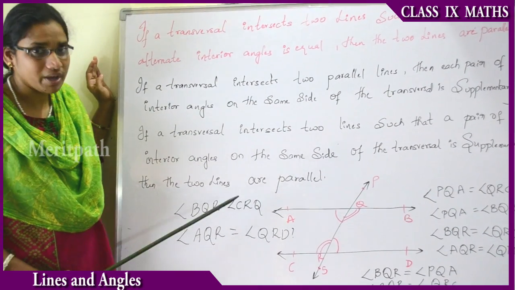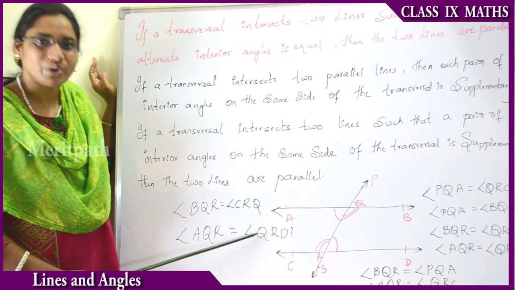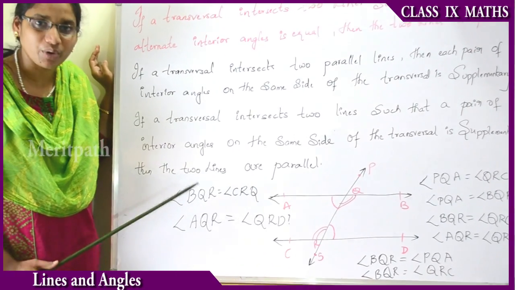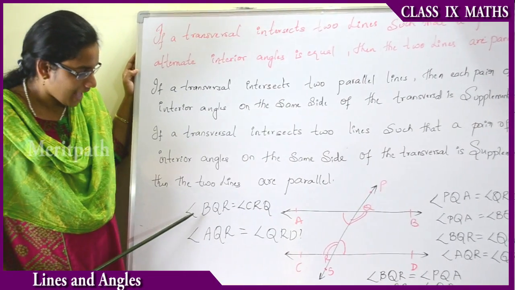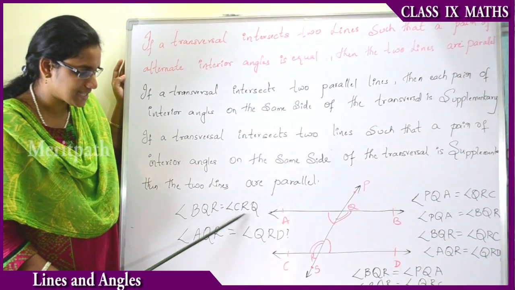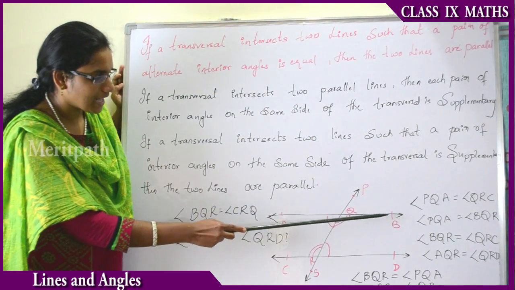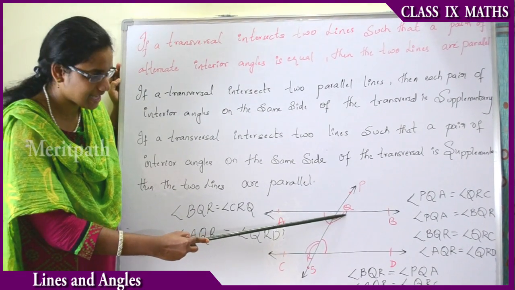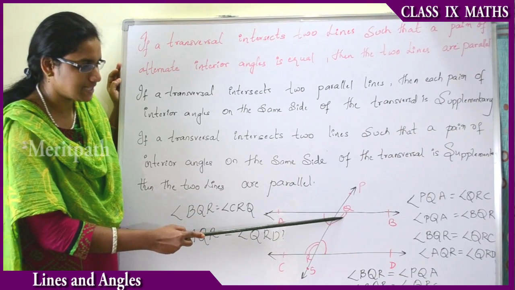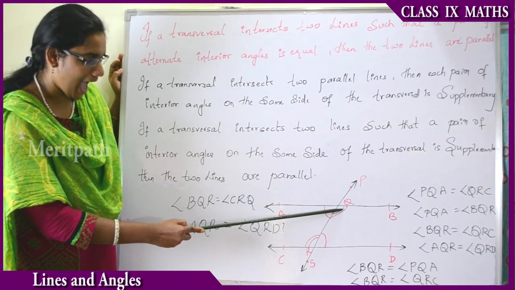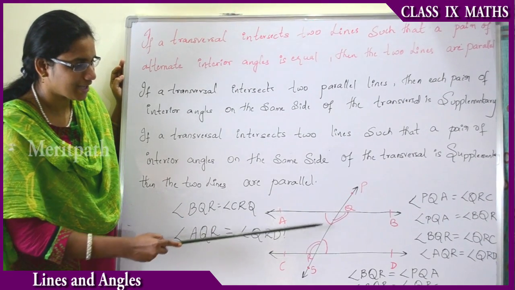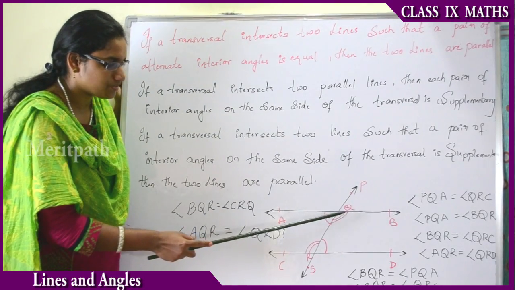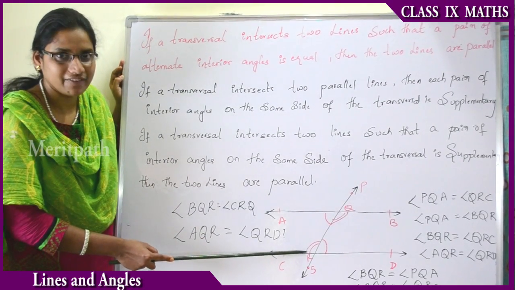Now we will show the proof of how this is true and how it is verified. Let us see the proof. When angle BQR equals angle CRQ, that is, the interior angle on the right side of the first line is equal to angle CRQ, because previously we have learned that the corresponding angles are equal, right?